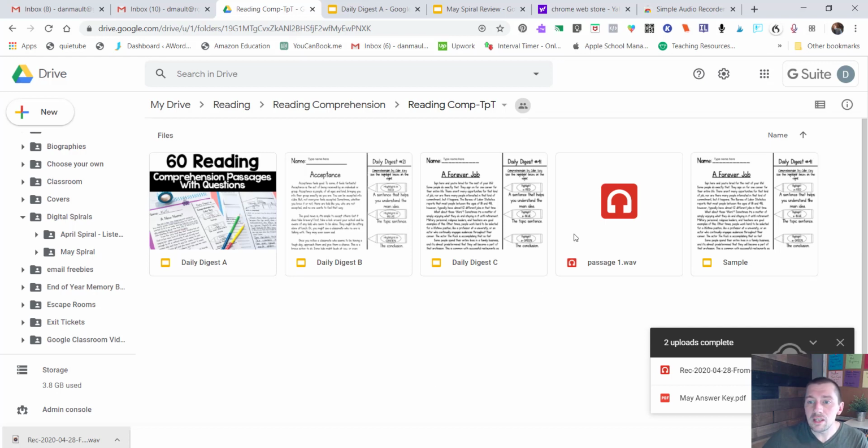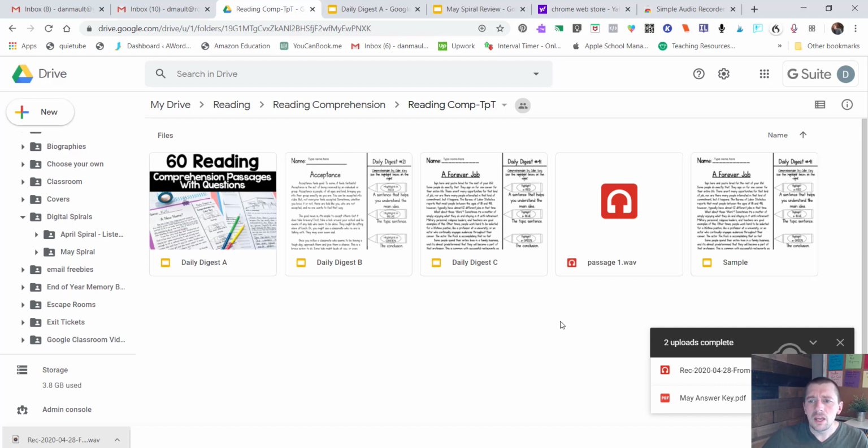One way to get around that is to share the files with your other teachers at the grade level. If you want to share it out to the entire grade level, instead of one teacher sharing it for every single kid in the grade, I would highly recommend that you give the file to those other teachers and then have them make a copy of those files and go through the same process of sharing it inside of Google Classroom.